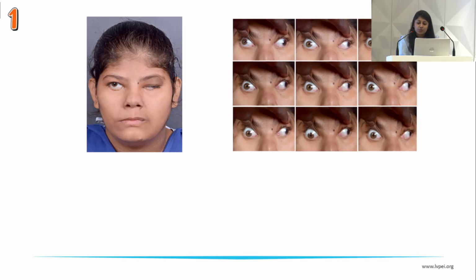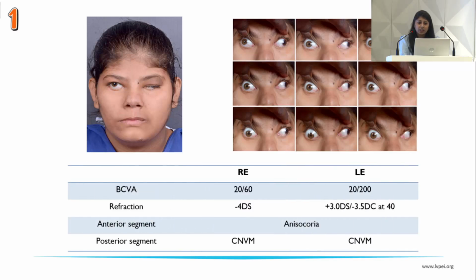She had exotropia of around 100 prism diopters with attempted divergence on down gaze and -3 to -4 grade restriction of ocular movements, vertical more than horizontal. Ocular examination showed that she had right eye best corrected vision of 20/60 with refractive correction of -4 diopter sphere, and left eye BCVA of 20/200 with +3 diopter sphere and -3.5 diopter cylinder at 40 degrees. Anterior segment examination showed anisocoria, and on fundoscopy she had a choroidal neovascular membrane.